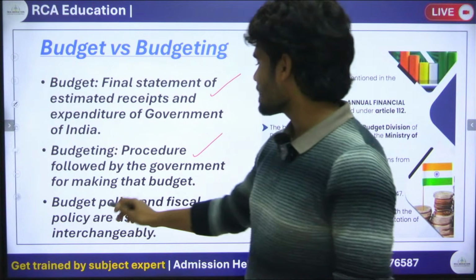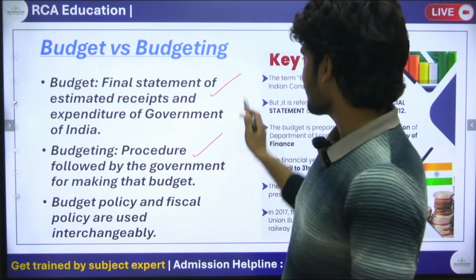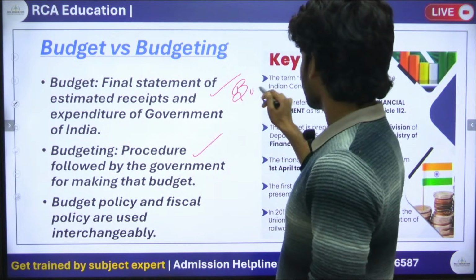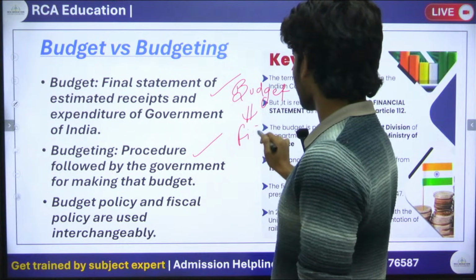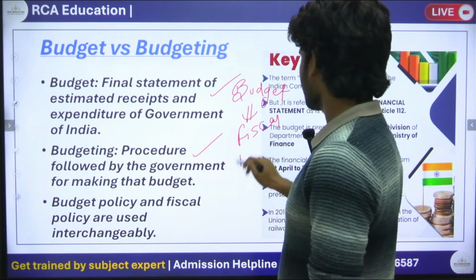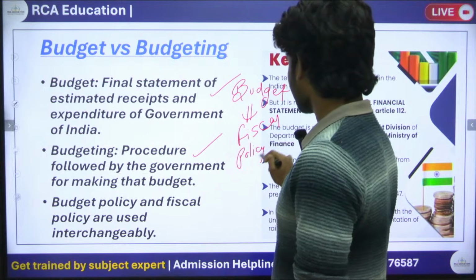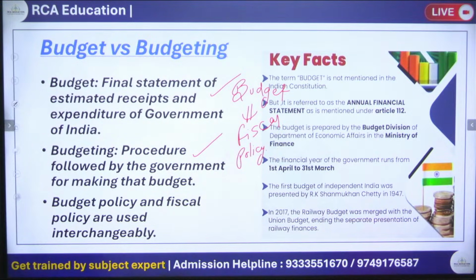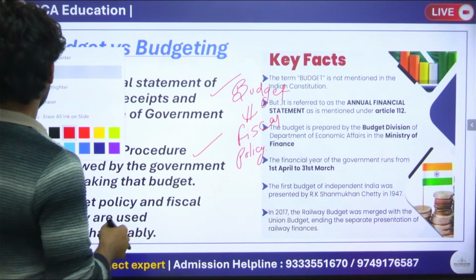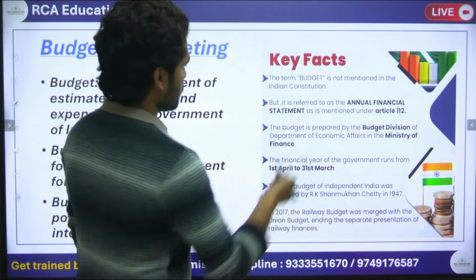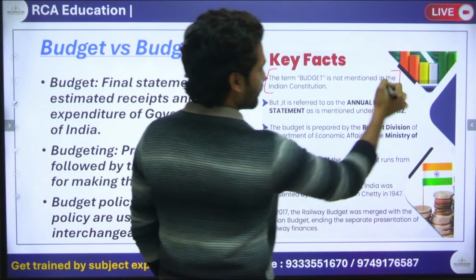Okay, so we can call the budget a budget policy or fiscal policy. So there is no issue, we can call it fiscal policy. Clear? Okay, now clearly we are seeing that the point is written here. Budget is nowhere mentioned in the Constitution.